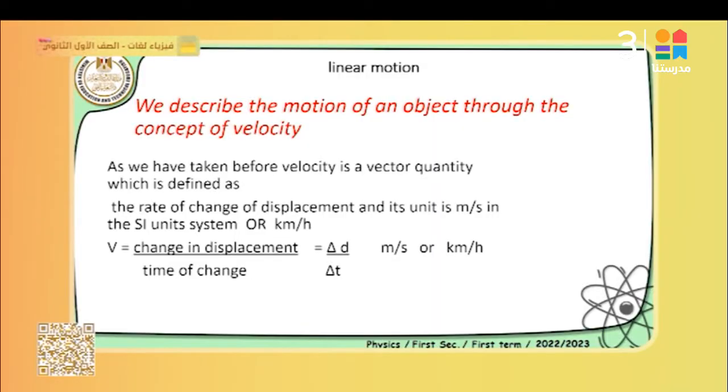احنا قلنا ان اي moving object, which means it changes its position by the time. So the rate of change of its position by the time, this is called the velocity of the object. So velocity as a symbol, it's V equal the change in displacement of the object divided by the time of change, or divided by the time of motion, which is equal to delta d over delta t. والmeasuring unit طبعا of velocity is meter per second, or kilometer per hour لو احنا بنتكلم عن مسافات كبيرة أو عن object تانية.